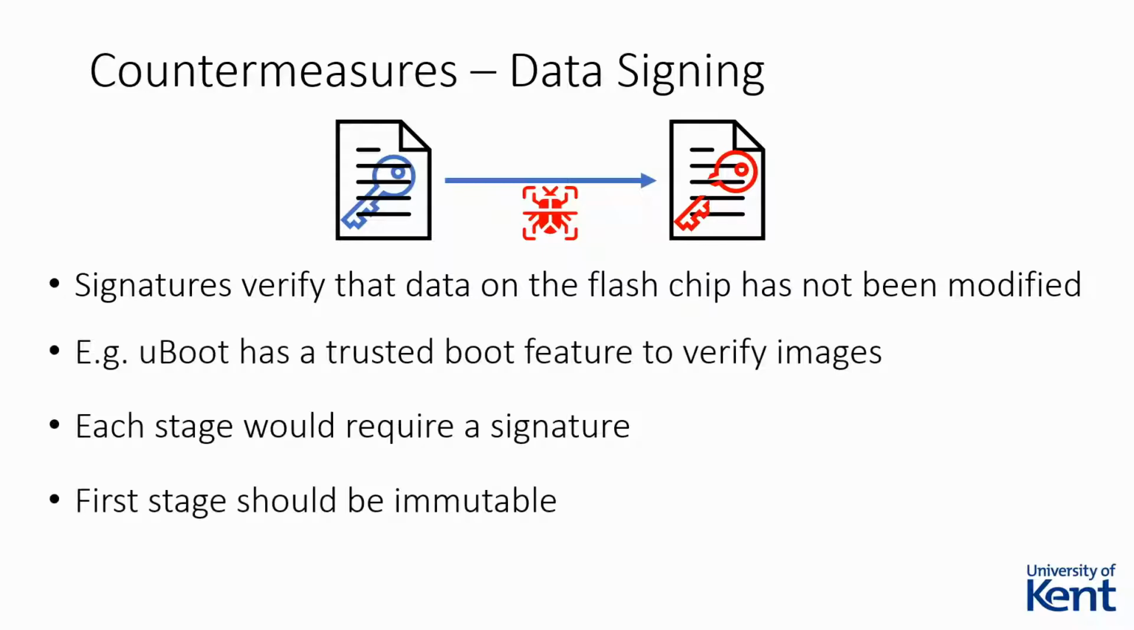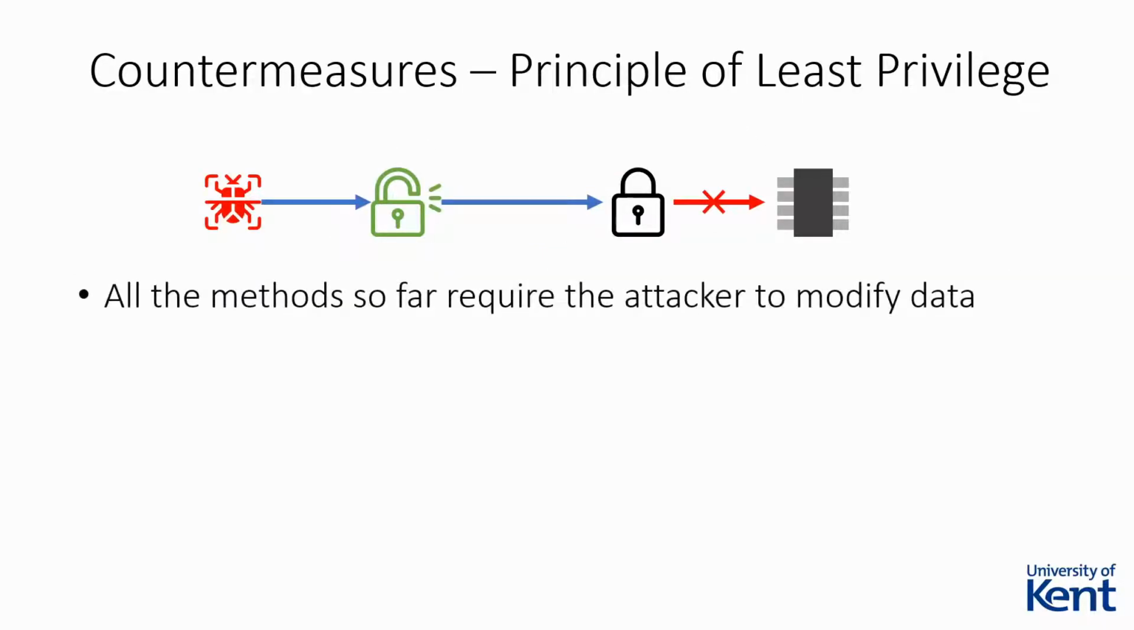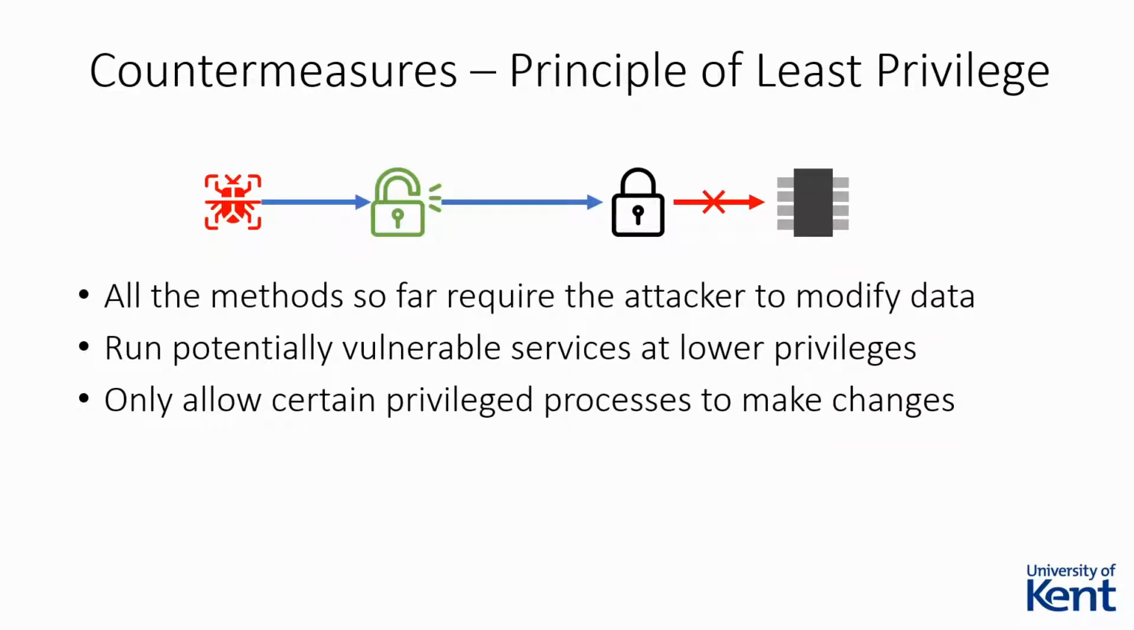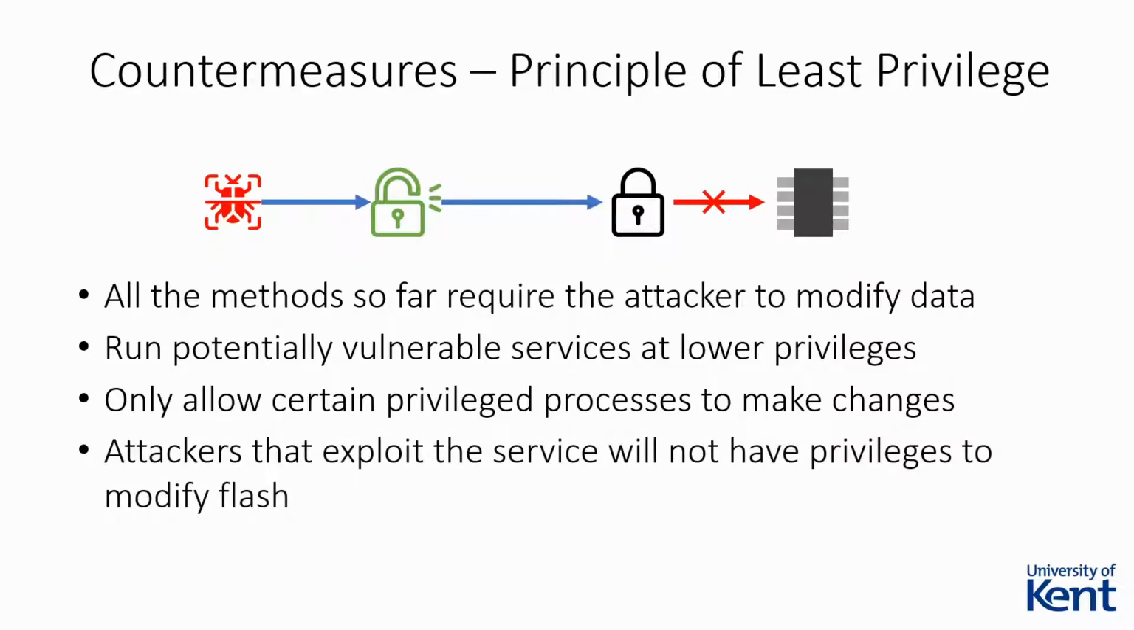All of the techniques that have been discussed so far required the attacker to modify data stored on the device. The device could run potentially vulnerable services at lower privileges and only allow certain privileged accounts to interact with flash memory. If the attacker was able to exploit one of these services, they would not be able to make any persistent changes with the privileges they obtain. In order to attempt using one of the persistence methods, they would first need to find another vulnerability on the device and escalate their privileges so that they can interact with flash.